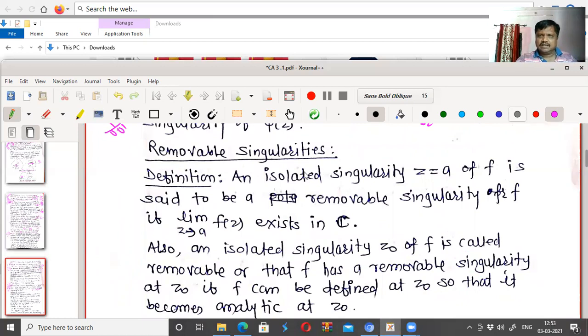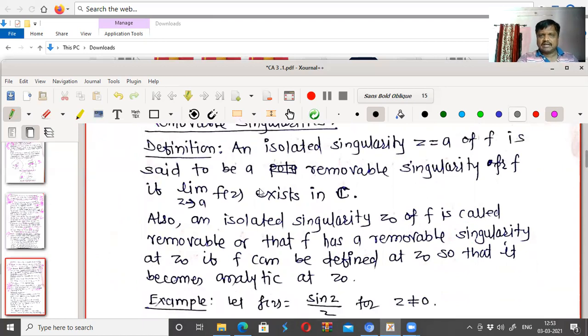We have covered isolated and non-isolated singularities. Now we'll go for removable singularities. An isolated singularity z equal to a of f is said to be a removable singularity of f if the limit of that function exists in C. The function is not defined at z equal to a, but the limit as z tends to a of f(z) exists. It means it is not differentiable at a, but the limit of that function as z tends to a exists. Such a type of singularity is called a removable singularity.